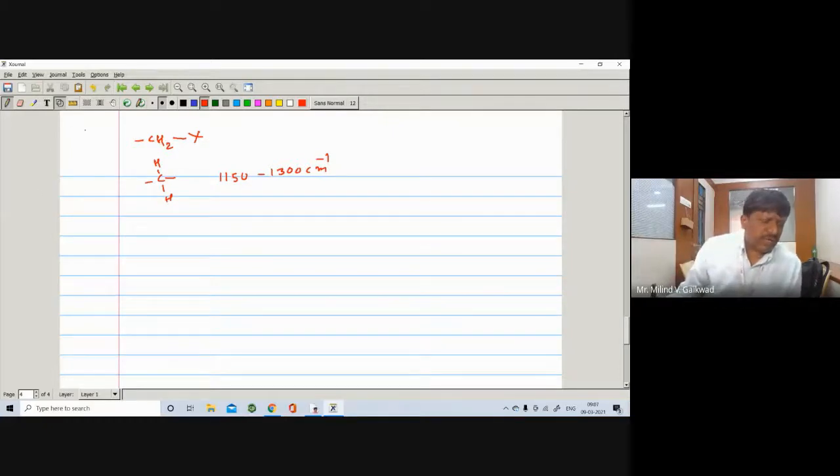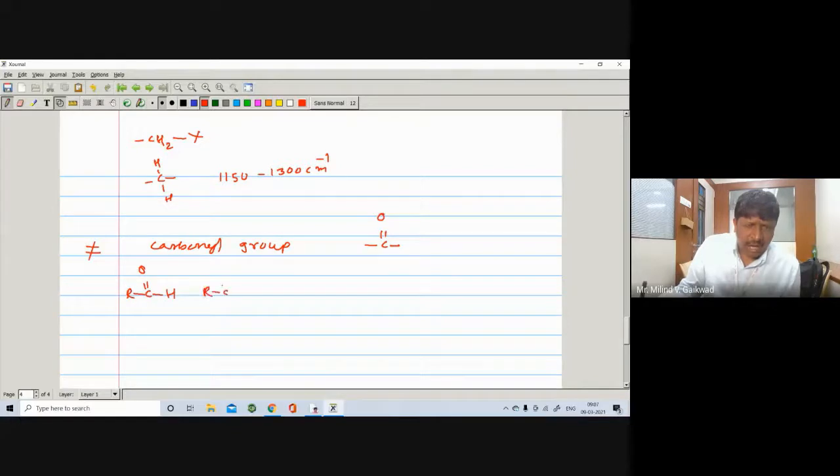The next functional group is your carbonyl group. What is the carbonyl group? It contains C=O. You have a long range of these. One may be the aldehyde, R-C=O-H.